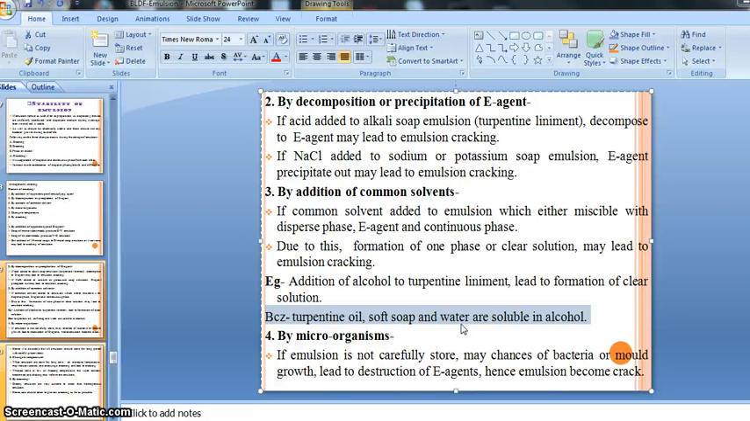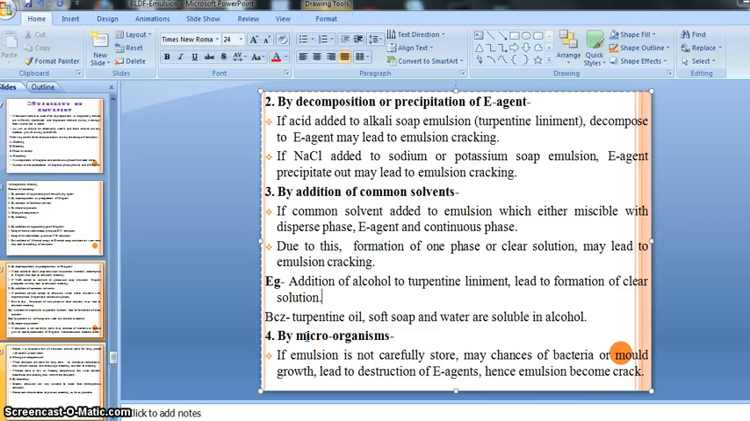And that alcohol or common solvent has a property that dissolves with turpentine oil, soft soap, or water, and due to this they are able to make a clear solution or one-phase solution. And due to the one-phase or clear solution, cracking occurs, right? So this is all about the addition of a common solvent, right? So you should remember this.